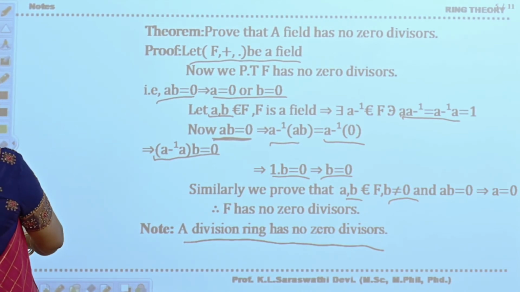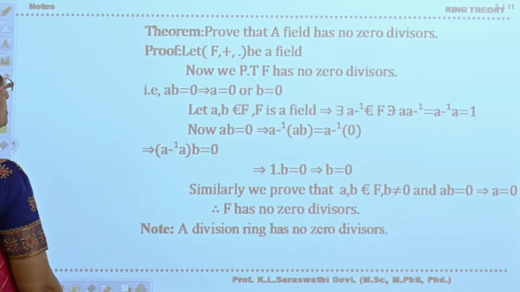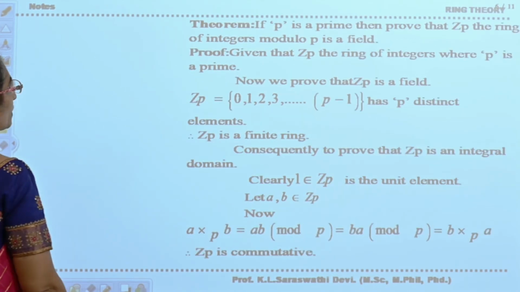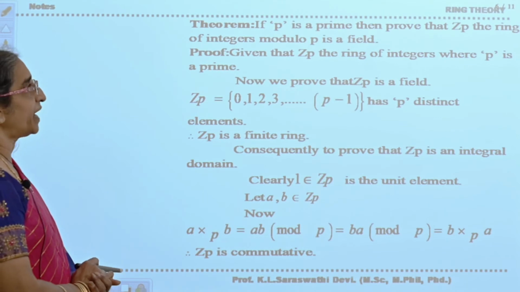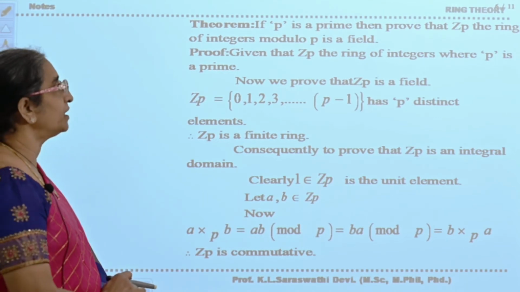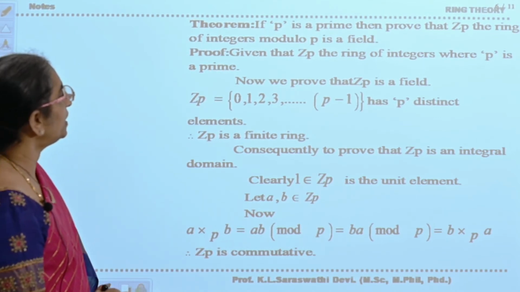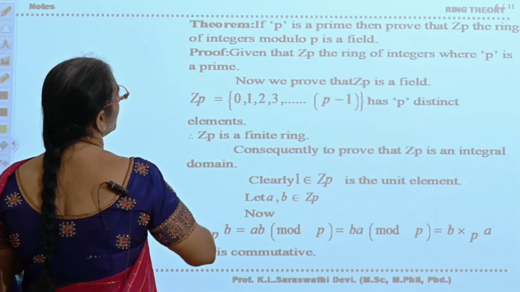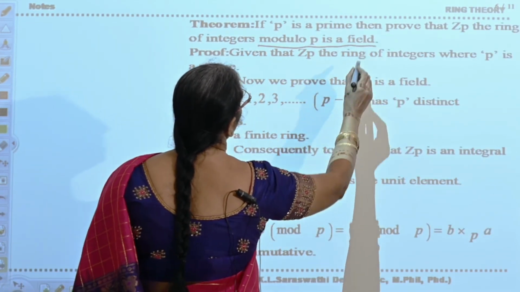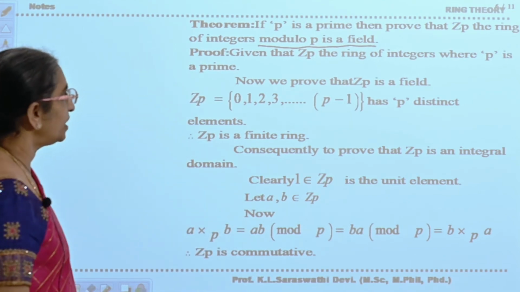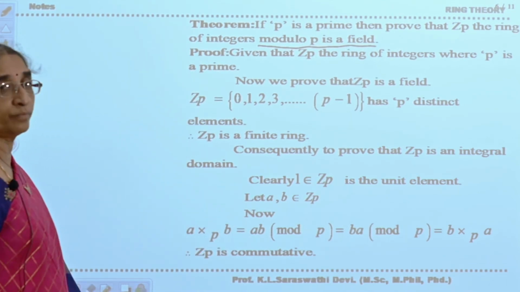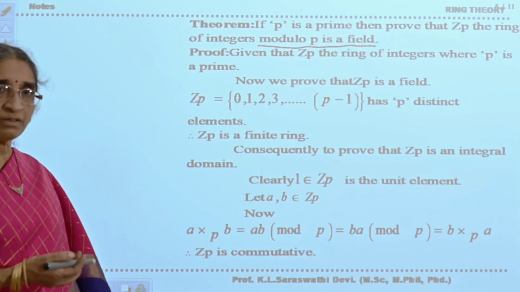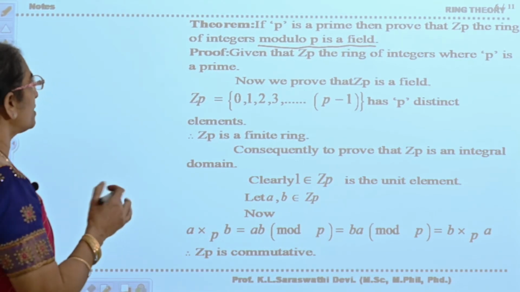Now see the next theorem. That is, if p is a prime, then prove that Z_p, the ring of integers modulo p, is a field. That means p is prime; in the examples we have given, if p is prime it will be a field.